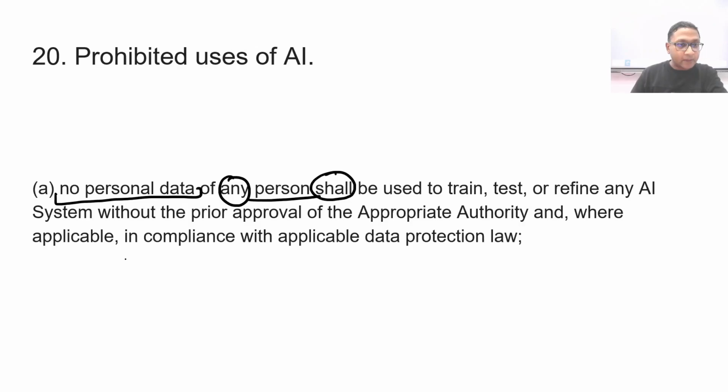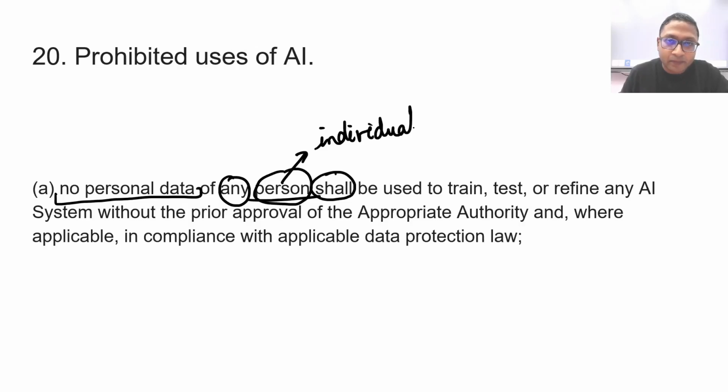And where applicable in compliance with applicable data protection law. Okay, so I think no personal data of any individual would have been better here. Or since they are talking about data protection law, maybe it could have been of data principal.